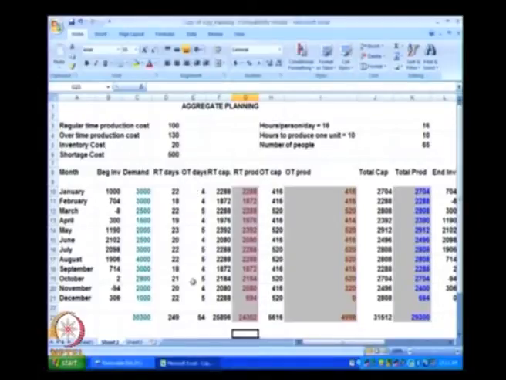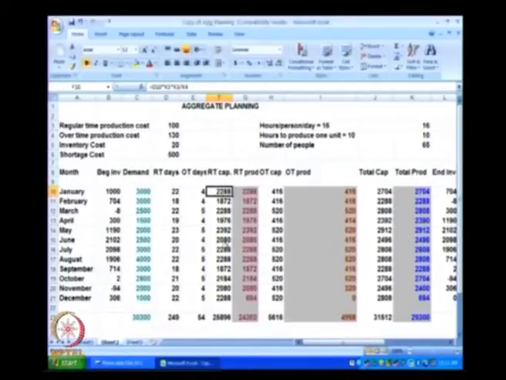We also have what is called OT days, which means the number of days available for overtime in each month, given by 4, 4, 5, 4, 5 and so on. Now, if we have 22 days available in January, we can produce a maximum of 2288 units in January, which comes from 22 multiplied by 104.